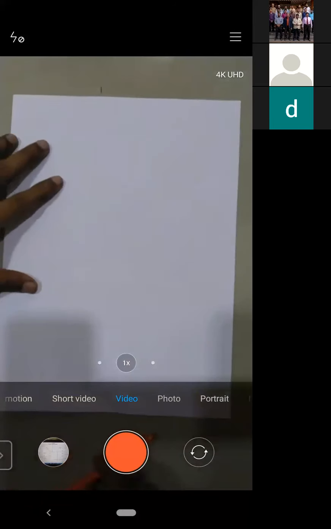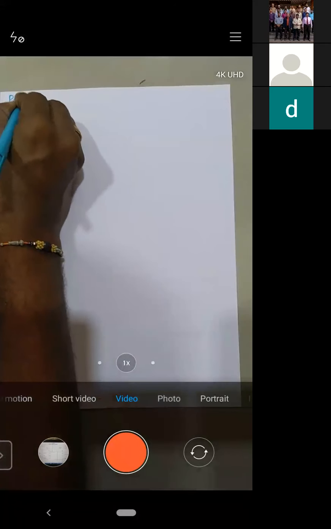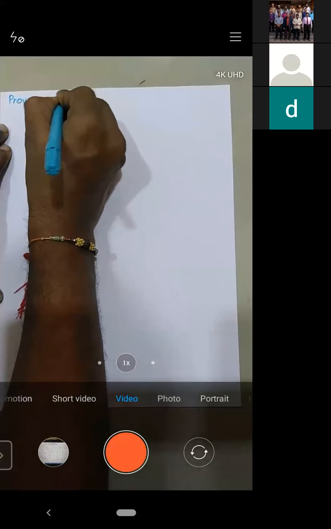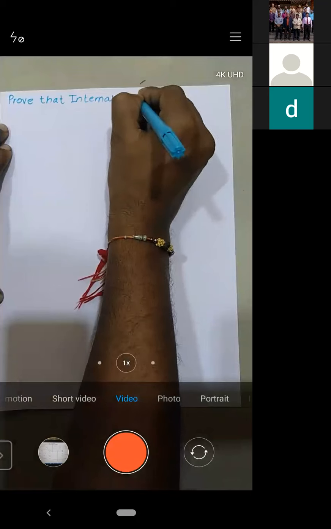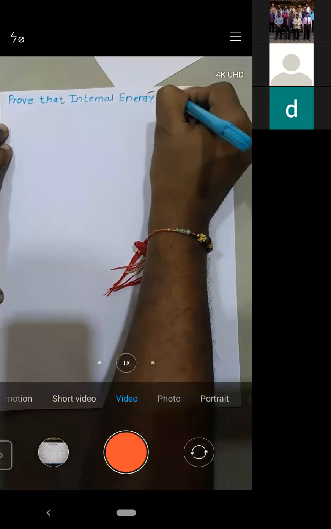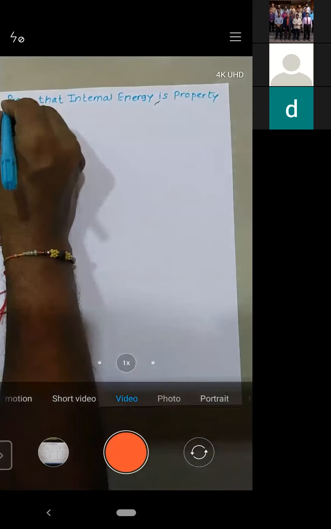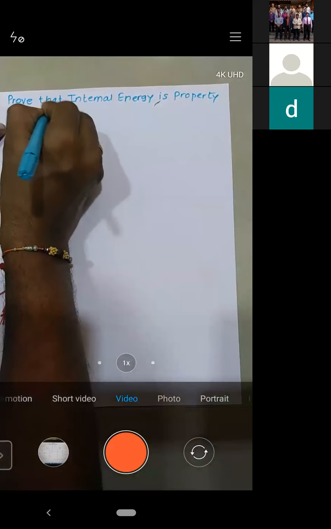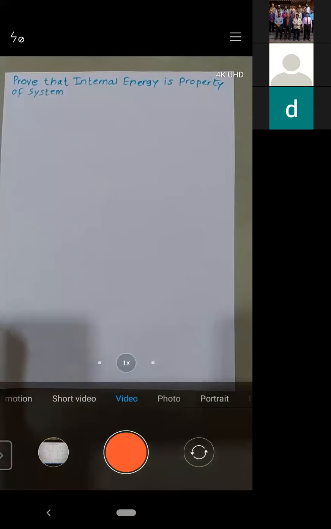This is the derivation which they mostly ask in the exam. Prove that internal energy is a property of the system. Internal energy is a property of the system. This is a derivation which they usually ask in the exam.